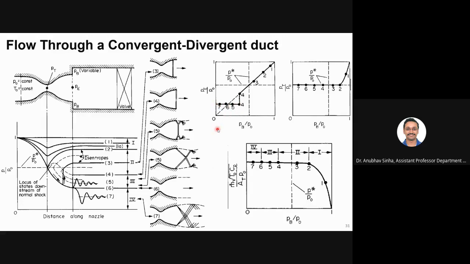So what was your question? Can you repeat again? In case of normal shock, the exit pressure will change, but in case of oblique shock, the exit pressure will not change. So which situation is much better, oblique case or normal shock case? See, it will depend on what is the output that you want. Let us first finish normal and oblique shock. Then you will realize both of them have different flow features.